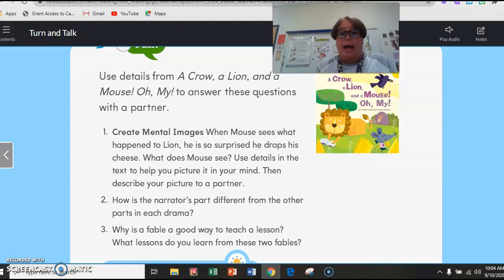If that lion had eaten that mouse just because he was like, I'm going to eat you because I'm a big lion and you're a little mouse, then what would have happened to the lion? He would still be tied up. Those hunters would have taken him, probably sold him to a zoo, and then he's going to be stuck in a cage at a zoo, wishing he had never eaten that mouse.